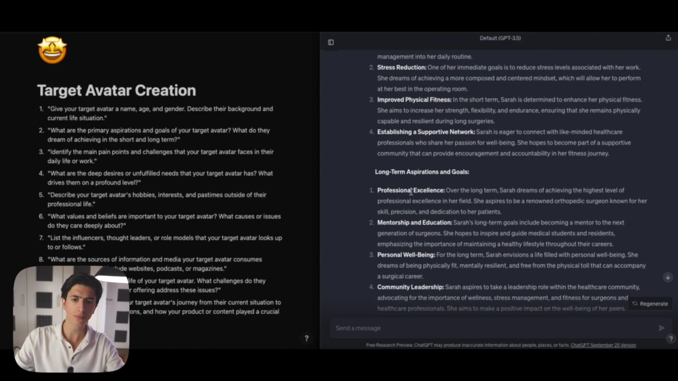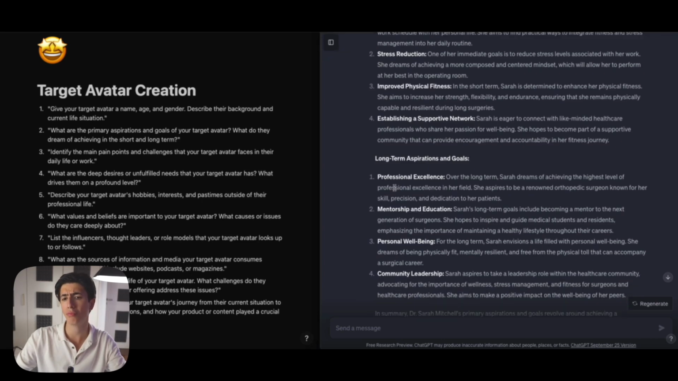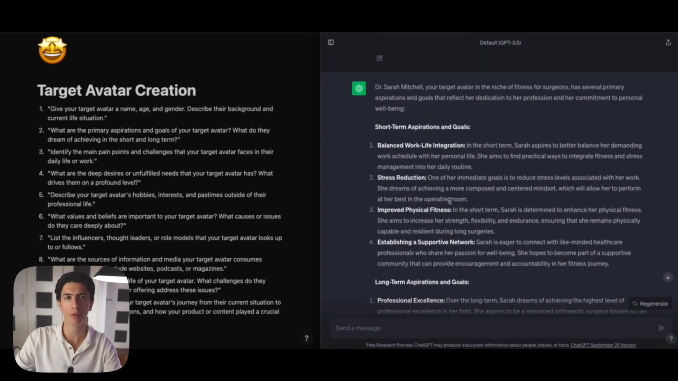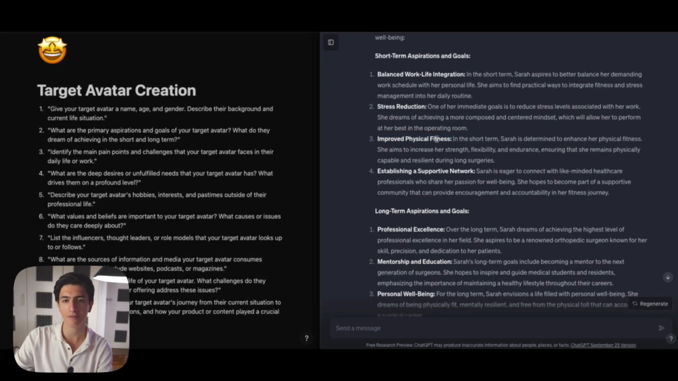So as you can see, obviously, the long-term aspiration of a surgeon isn't to have reduced stress or to be fit. It's more excellence, mentorship, education, improving science. So obviously, we're not trying to appeal to the long-term aspirations and goals of our target avatar. That being said, as you can see in the short-term aspirations and goals, our content and our product, if we sell a product around fitness for surgeons, absolutely appeals to stress reduction and improved physical fitness.